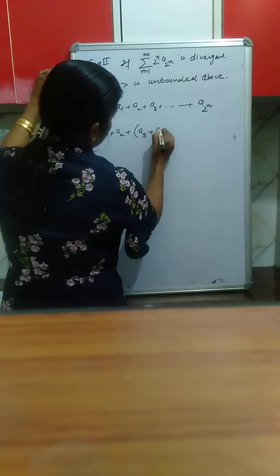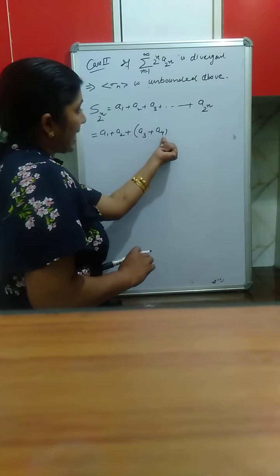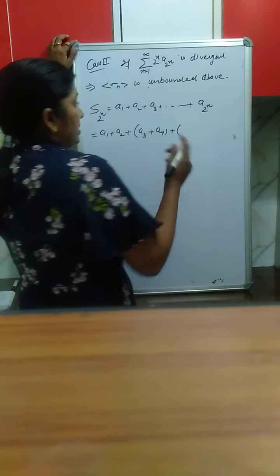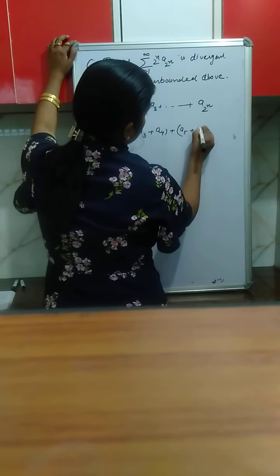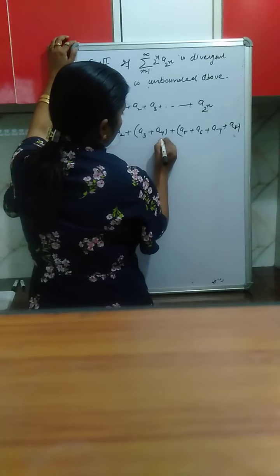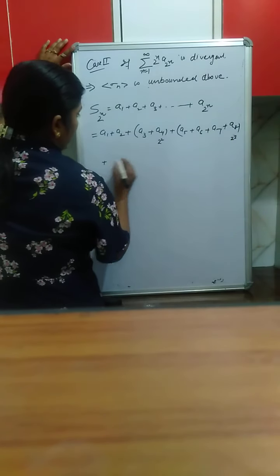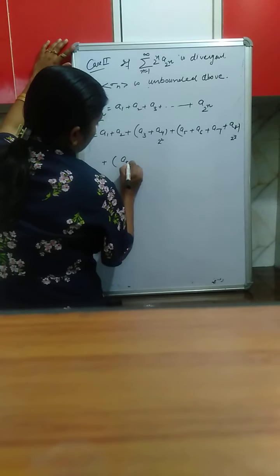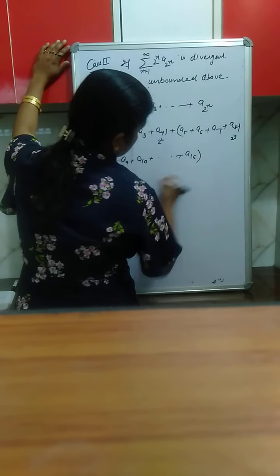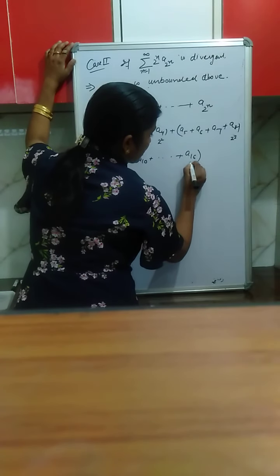The first group has a3 plus a4, that is 2 terms, starting from an odd term and ending at 2 raised to the power 2. Then next will be 4 terms, a5, then a6, then a7, then a8. This ends at 2 raised to the power 3. Next it will be a9, a10 up to a16. Okay, it has how many terms? 8 terms. It ends at 2 raised to the power 4.